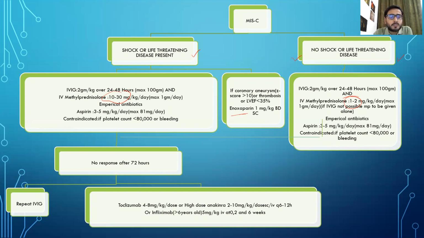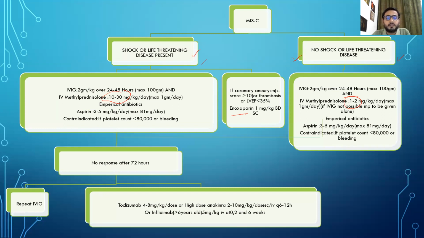Now coming to no response. Whether it is a patient with shock or life-threatening disease, or no shock or no life-threatening disease, if there is no response after 72 hours, we can repeat IVIG, and we can also give tocilizumab. Tocilizumab can be given 4 to 8 mg per kg per dose, or high dose anakinra 2 to 10 mg per kg per dose subcutaneously or IV every 6 to 12 hours.